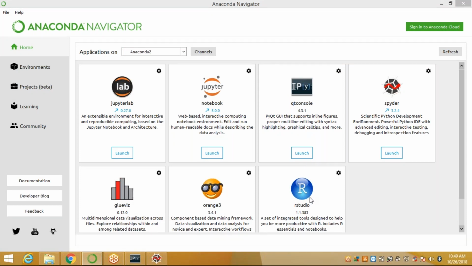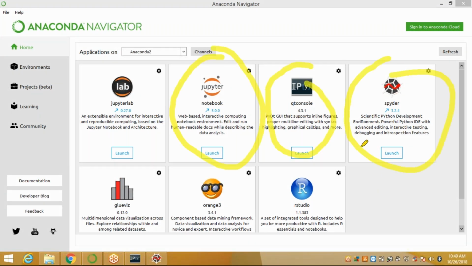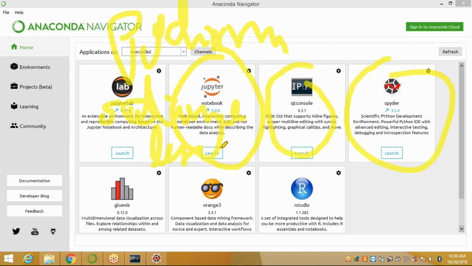RStudio is used only for the R language. In real time, you mainly use Python with Jupyter, Spyder or PyCharm. These you can install individually: PyCharm, Sublime Text, or Emacs.